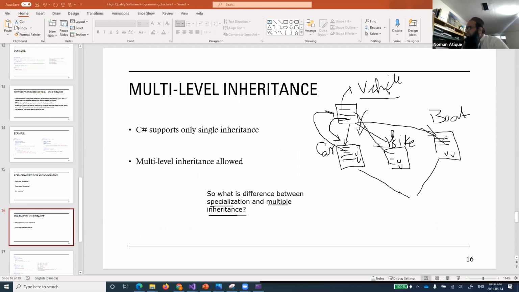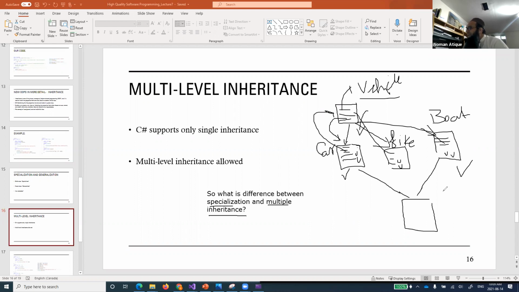If I am able to use all the features of boat and all the features of car in one class, this is a bit different. I am combining and creating a new class by having two parents. Parent 1 is car, parent 2 is boat. Are you getting that? If you are doing something like that, this is called multiple inheritance.